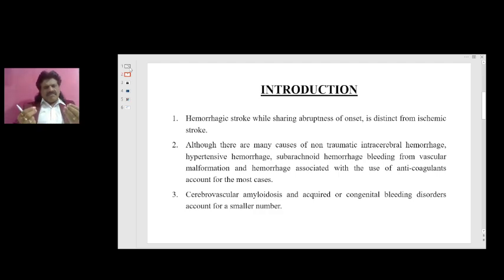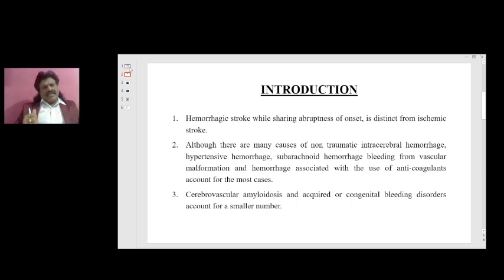Subarachnoid hemorrhage is the bleeding from the aneurysms. It usually is seen in the subarachnoid space. And third is the bleeding from the vascular malformations. Generally, the sequence is artery, arteriole, capillaries, venules and veins. But if there's a direct communication between artery and vein, we call that an AV malformation. Most of the AV malformations are congenital in onset.